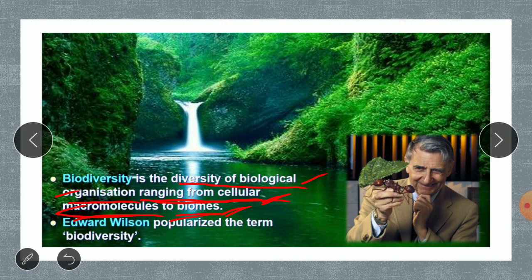Then, who used this term biodiversity for the first time? This term biodiversity was used and also popularized by an ecologist. You can see this person, he is no one but Edward Wilson. Edward Wilson was a well-known ecologist. He put forth the term biodiversity. He introduced the term biodiversity to the world, and he started using it, because of which it was popularized and became known to everyone. So that is Edward Wilson.